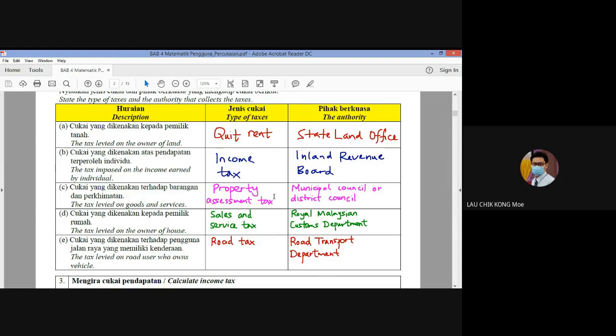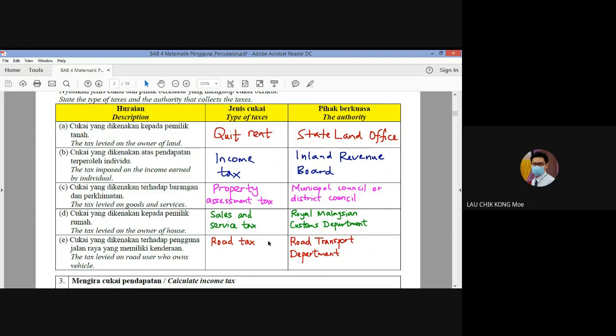C and D terbalik. C, the tax levied on goods. This is a sales and service tax. And then the authority is the Royal Malaysian Customs Department. And then for the D, itu ialah rumah, house. That is a property assessment tax. So C and D jawapan saya terbalik, tolong tukar. Saya sudah terbalik di sini.